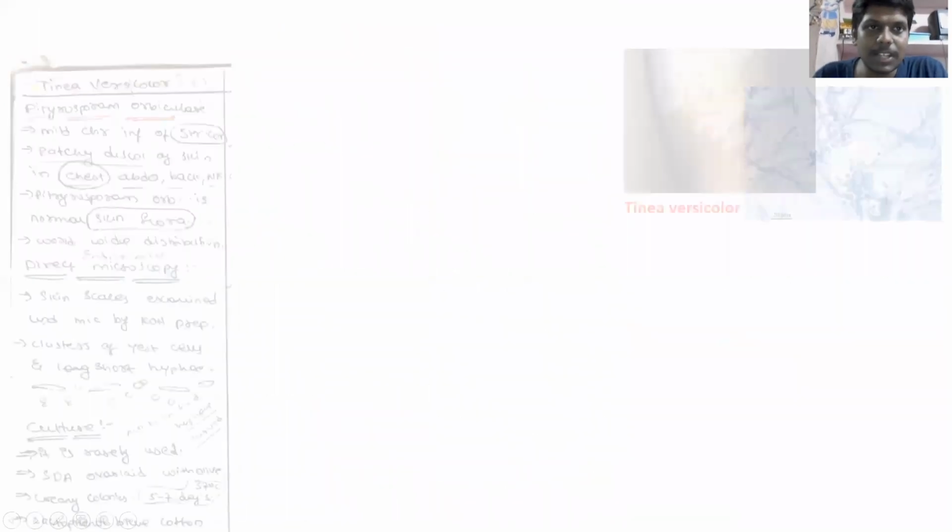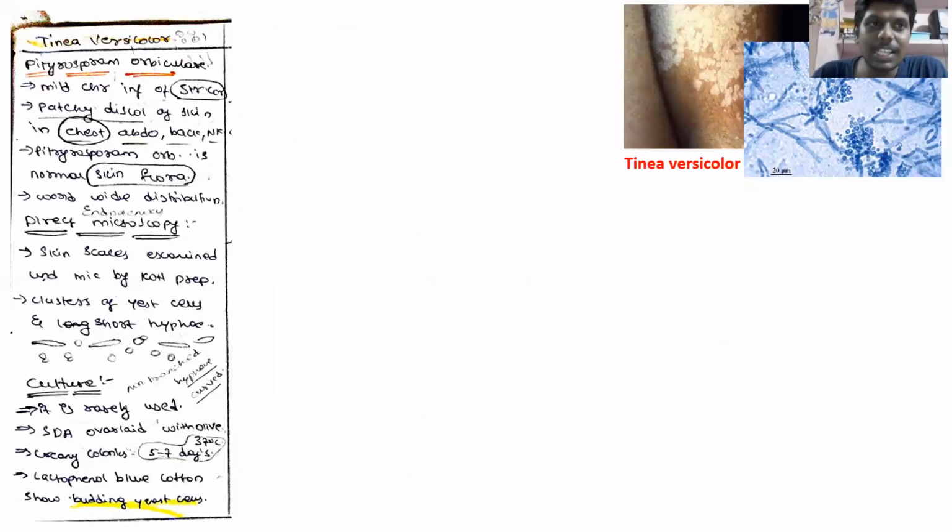First, tinea versicolor is a patchy discoloration of skin caused by the fungus Pityrosporum orbiculare. It causes chronic infection of the stratum corneum, with patchy discoloration of skin on the chest, abdomen, and back. They are normal skin flora. In direct microscopy, you will see yeast cells and non-septate hyphae, and in culture you will see creamy colonies. That is all about tinea versicolor.